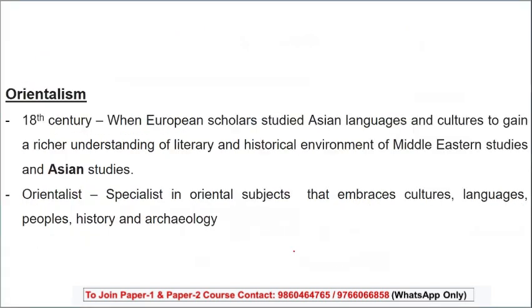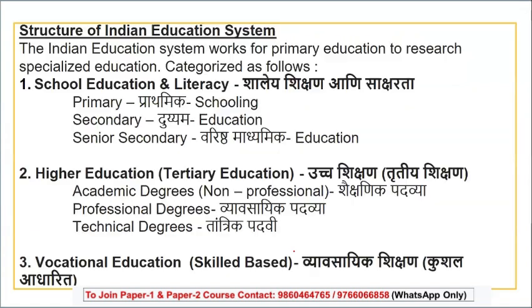Now, talking about Orientalism, let's see what exactly it means. It means that European scholars studied ancient languages and culture to gain a rich understanding, and this understanding was basically developed by Orientalists. The one who studies these subjects, or looks in detail at the culture, language and people, we call them Orientalists. Now, we have done this.